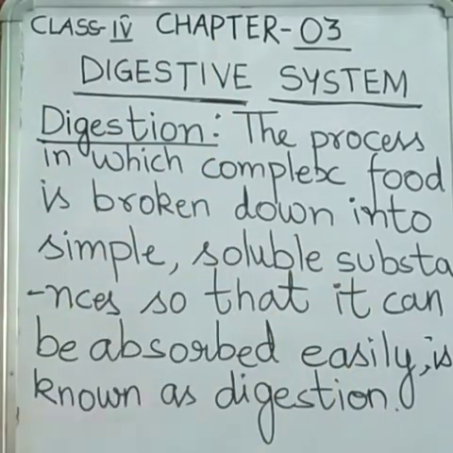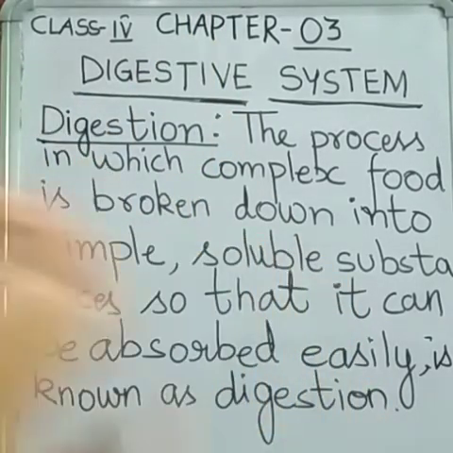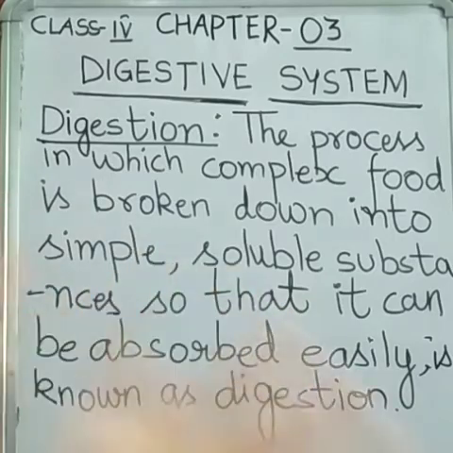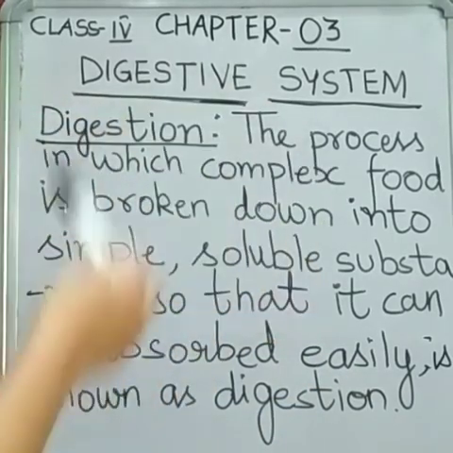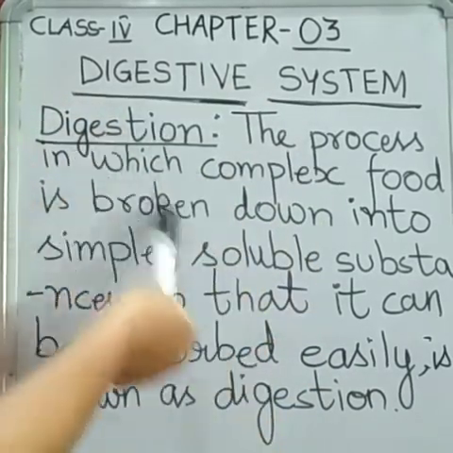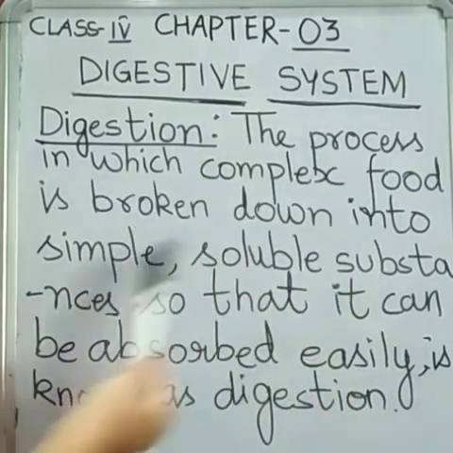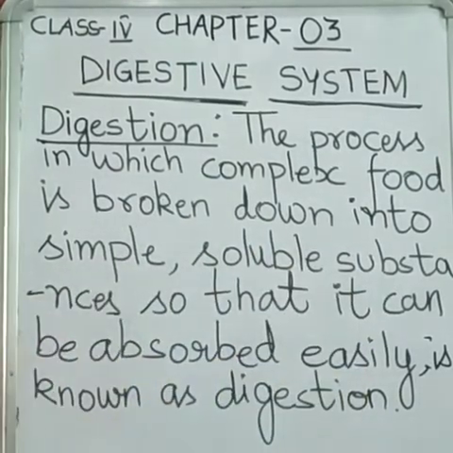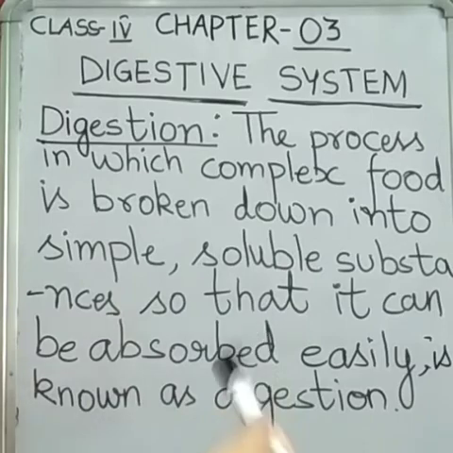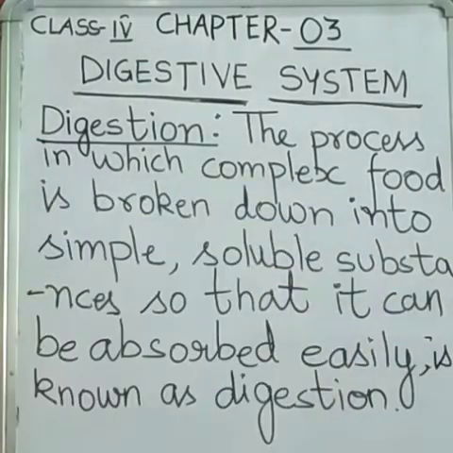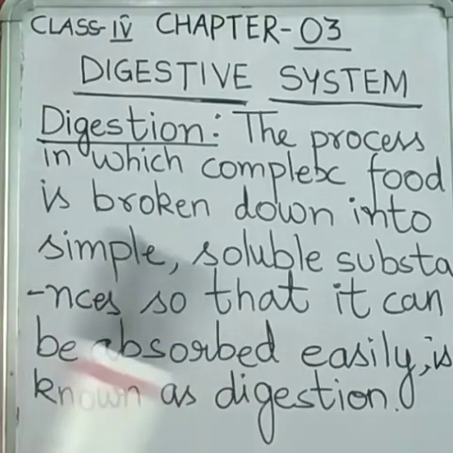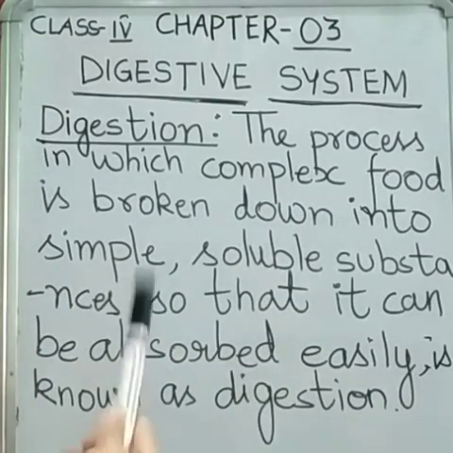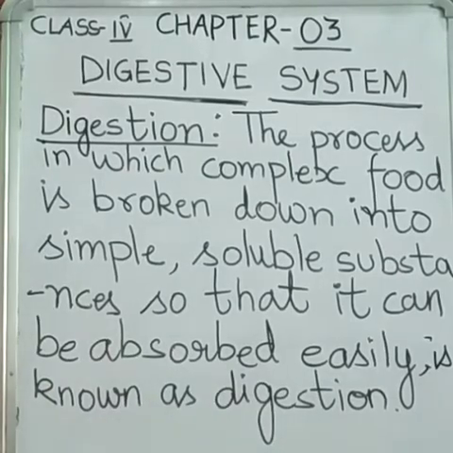Be it your chapati, rice, fruits, vegetables and all. Once it goes into the mouth, it is broken down into simple soluble substances so that it can be absorbed easily inside our body and can get easily digested. That is known as digestion.